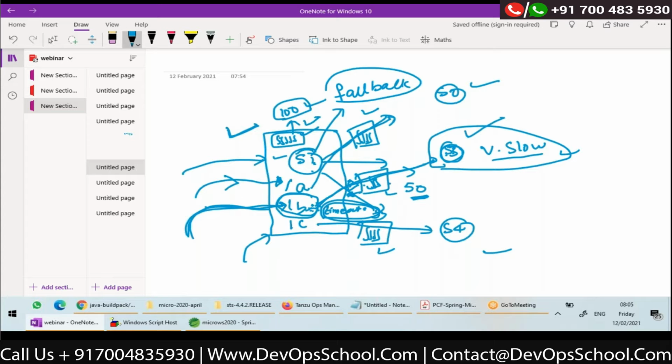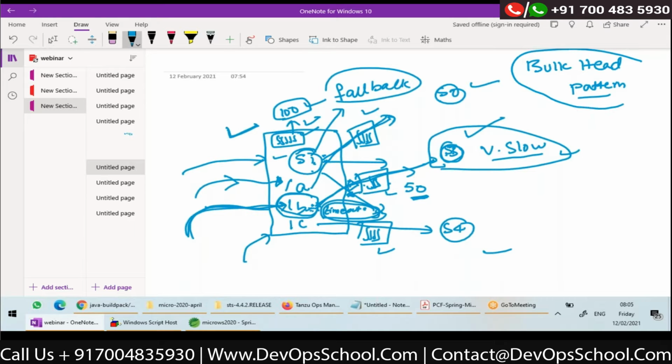Actually, each service invocation has a separate thread pool. This idea comes from a pattern called the bulkhead pattern. This is a pattern which says each service invocation can be configured with a separate thread pool.